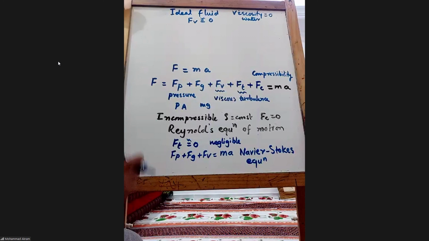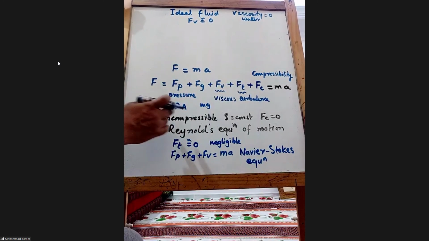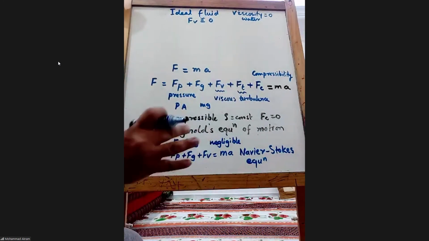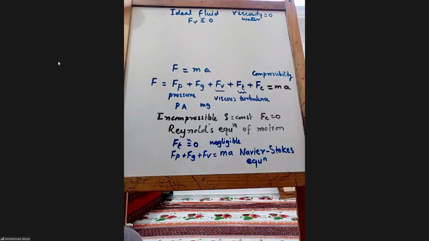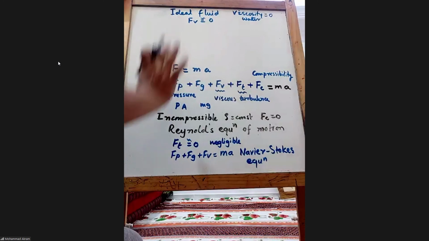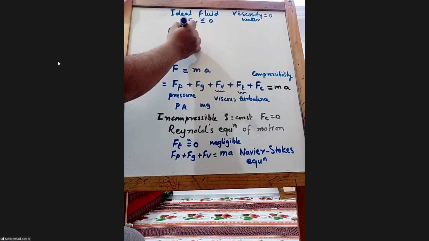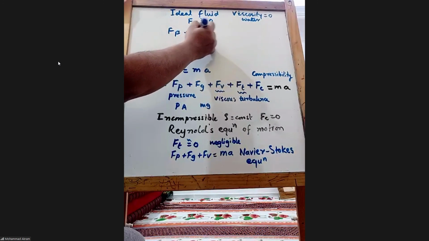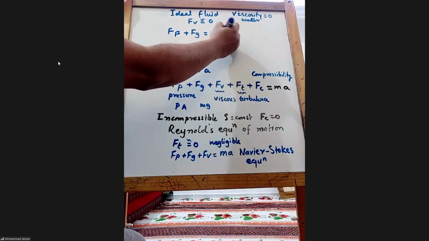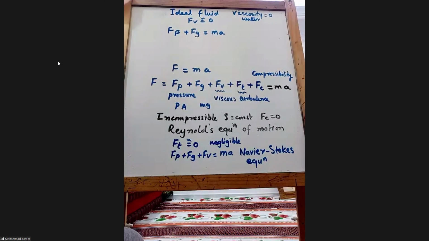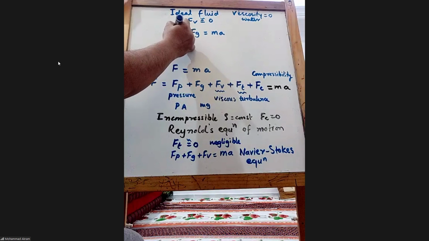We say incompressible. Theoretically water is incompressible, but still sometimes there may be compressibility. Anyway, it is 0 or neglected. Then what will remain? F is equal to Fp plus Fg is equal to m into A. Only pressure and gravity.